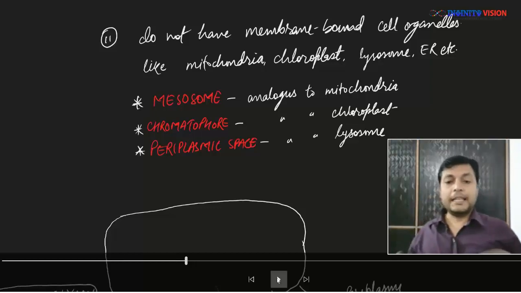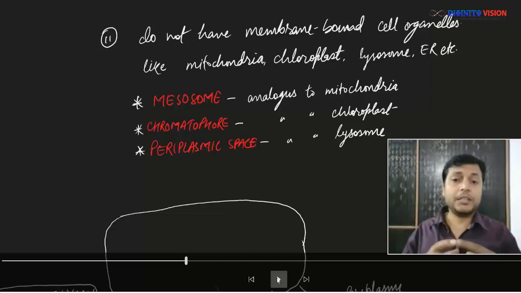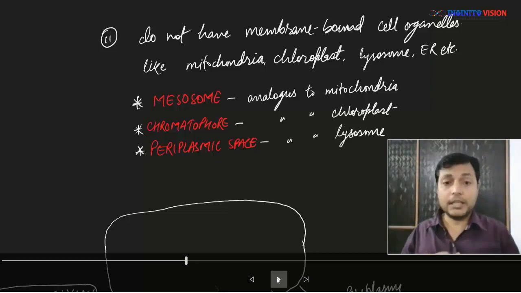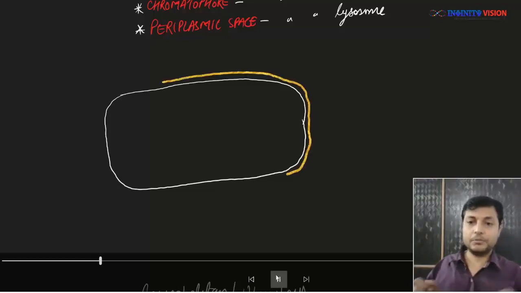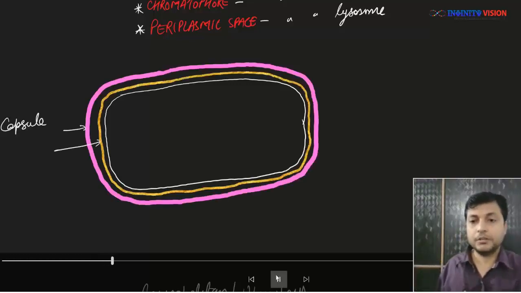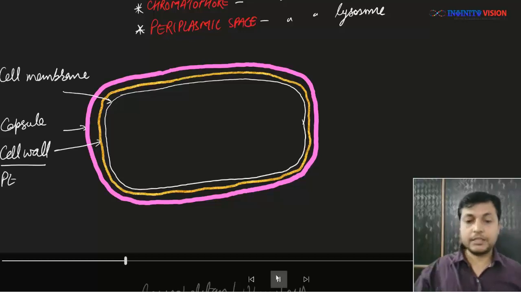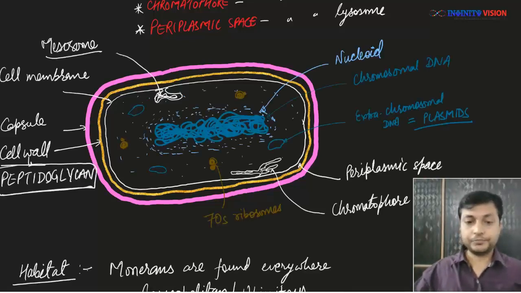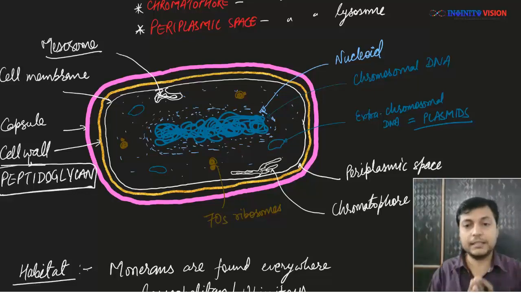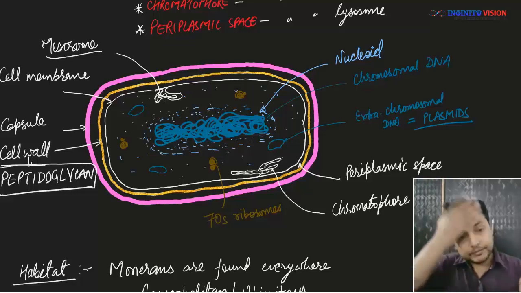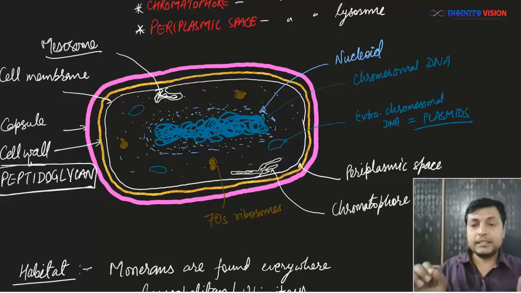Okay, so let's see how a typical prokaryotic cell looks. So if we draw it, I'm making a typical prokaryotic cell for you. This is a typical structure of a bacterial cell. The white line that I drew is the cell membrane. Let me do a recap.